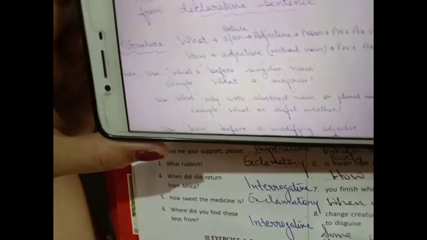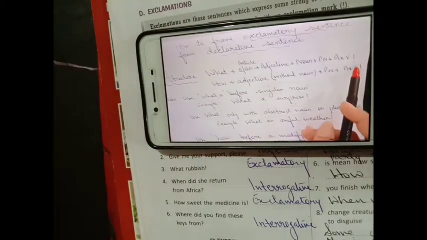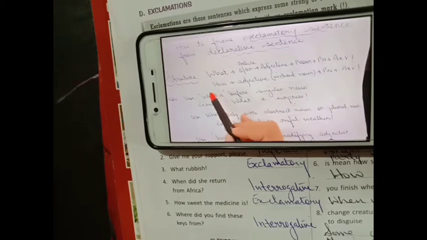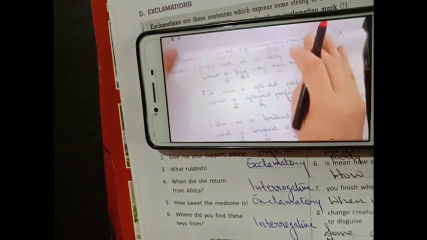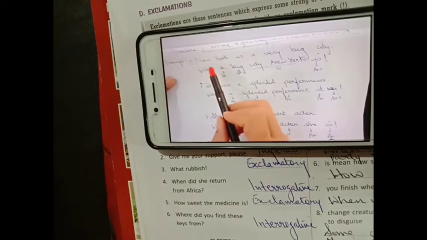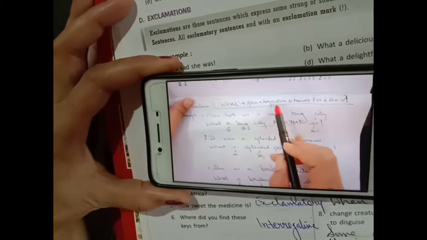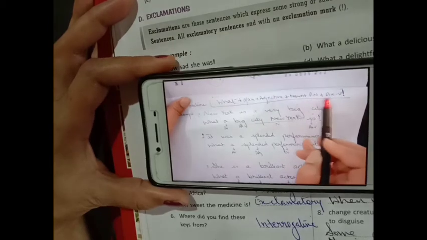So just to change, you want to frame an exclamatory sentence from a declarative sentence, you will be using these two structures. Accordingly, if you're using what, use this one. If you're using how, use this one. See the sentence. Suppose you are changing it using what. So, see here. The declarative sentence is: New York is a very big city. The structure is this one: what, article, adjective, noun, pronoun, auxiliary verb and verb.